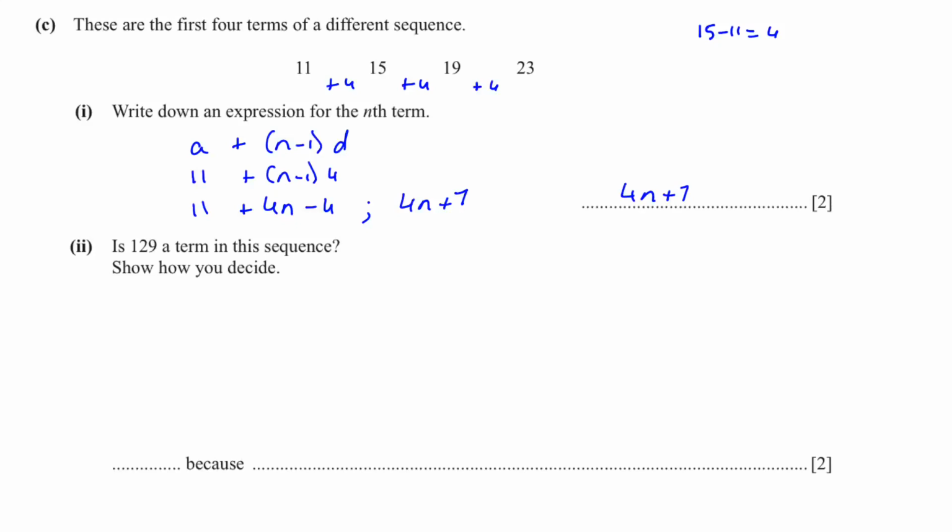Another way to find the nth term is whatever is your difference, 4, right? So write it with n, 4n. And then subtract your difference from the first term, 11 minus 4, plus 7.